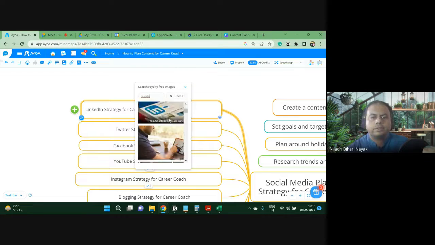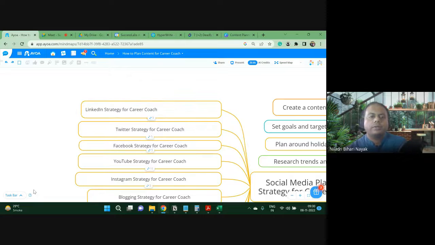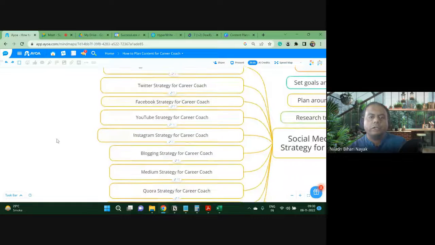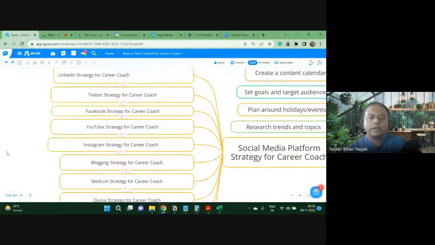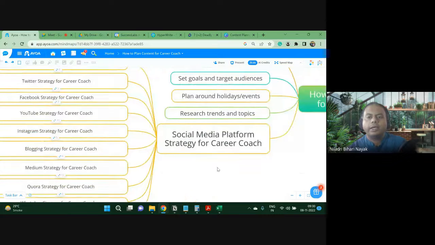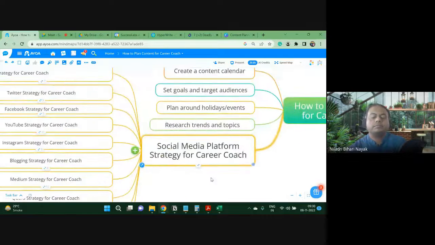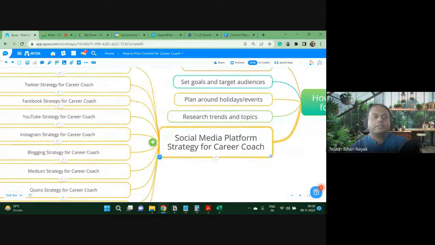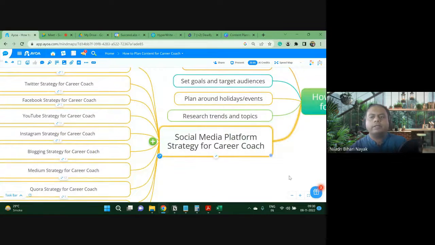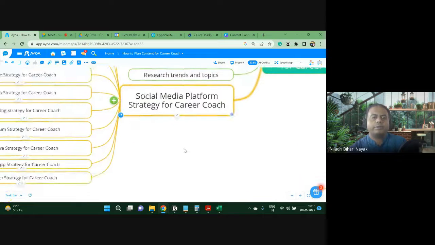No, it is not coming as an icon, so I will do that later on. Okay, so now this is the understanding. These are the different social media strategies we have discussed, almost 10, for a career coach. And you can utilize this for your priorities. I have not applied my brain here, it is actually generated by this tool, Iowa mind map, right? So after you understand, you can improvise on this.